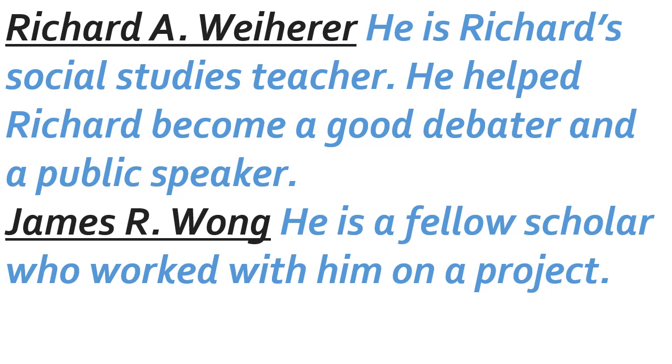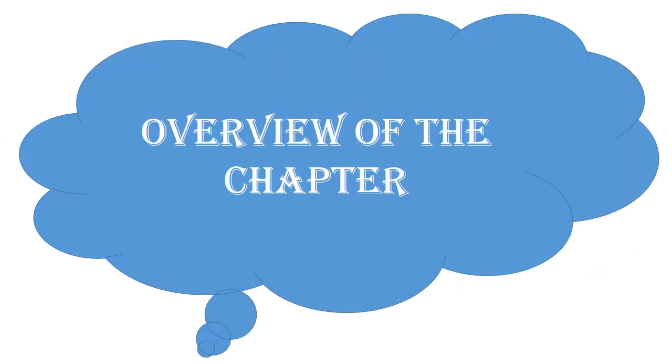The next character, James R. Wong. He is a fellow scholar who worked with him on a project. So, these are the main characters of this chapter, The Making of a Scientist, written by Robert W. Peterson. Next is overview of this chapter. Overview of the chapter, The Making of a Scientist. So let us begin.